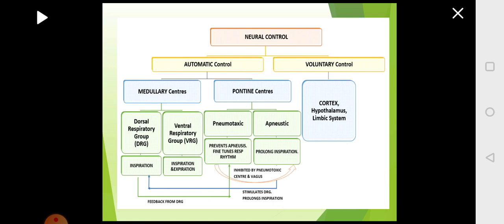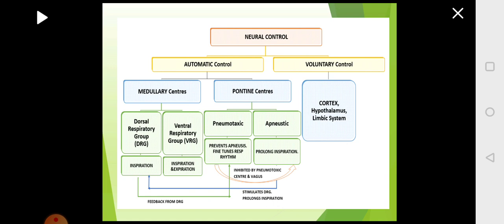If it goes beyond a certain range, then it is not in the normal physiological range. It may lead to further expansion of the lungs, which should not happen. This prolonged inspiration is called apneusis, which should not happen. That is controlled by the pneumotaxic region.